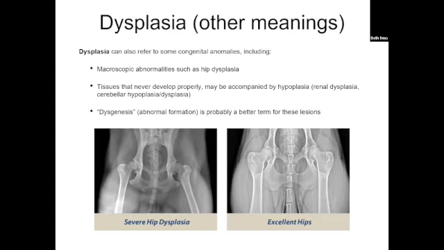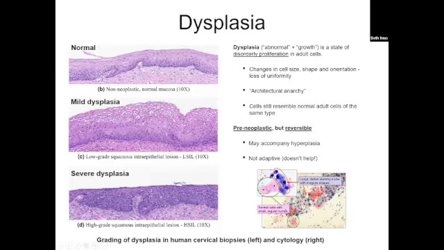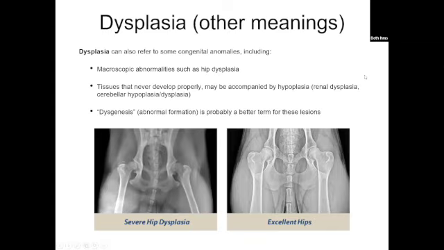So we use the word dysplasia to mean other things. Usually they're congenital abnormalities, and a lot of times they're macroscopic. So we call this hip dysplasia, but is this really dysplasia by definition? No, not really. A better term, if we're being technical, is dysgenesis, which is abnormal formation.